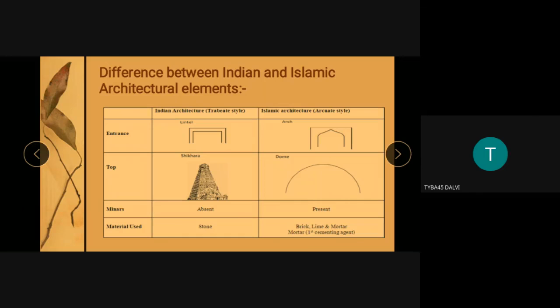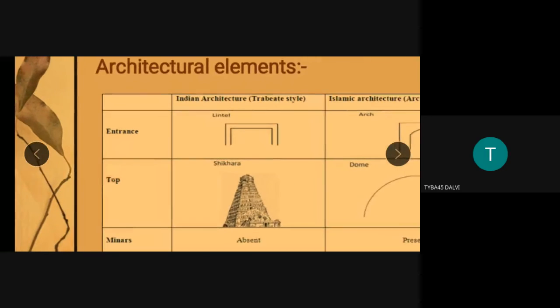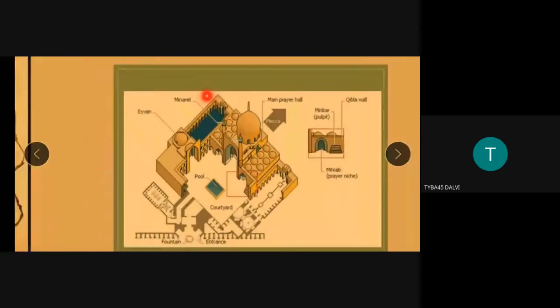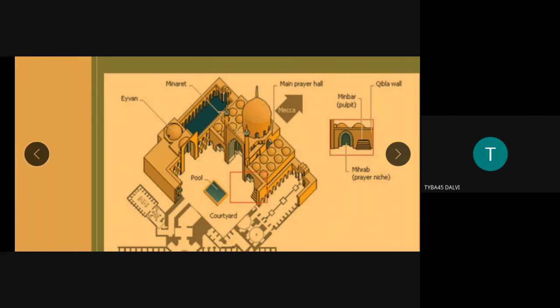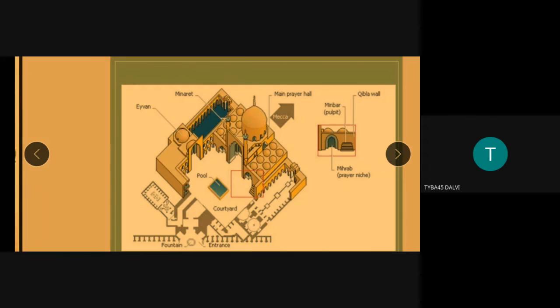What is the difference between Indian and Islamic architectural elements? In the figures in the diagram you can see, I was talking about the post and lintel. In the Hindu system, there is a use of the post and lintel. See, first the entrance. Please, can anyone tell me what shape of entrance the tomb or mosque has, and what shape of entrance the temple has? Please tell me the difference. Am I audible?